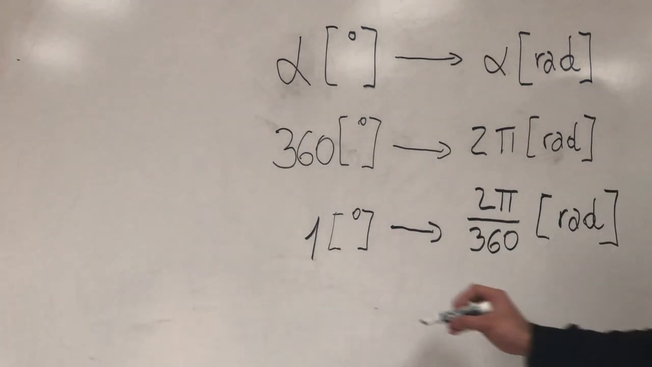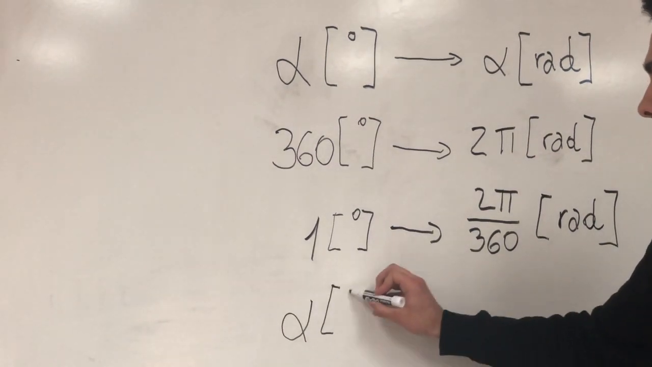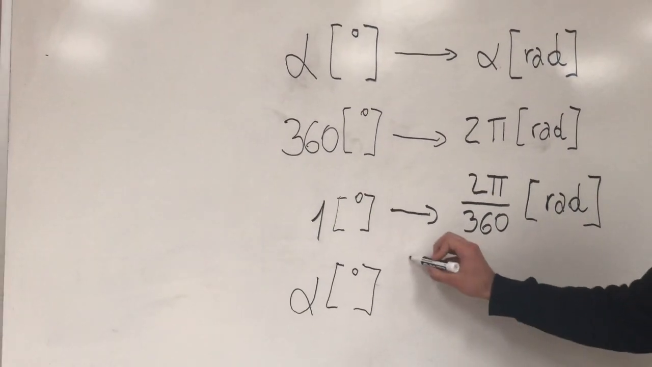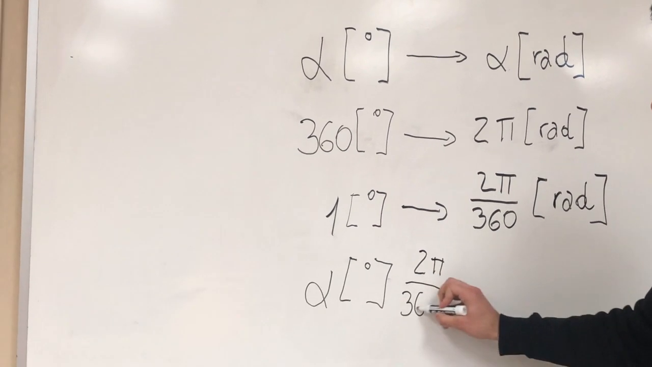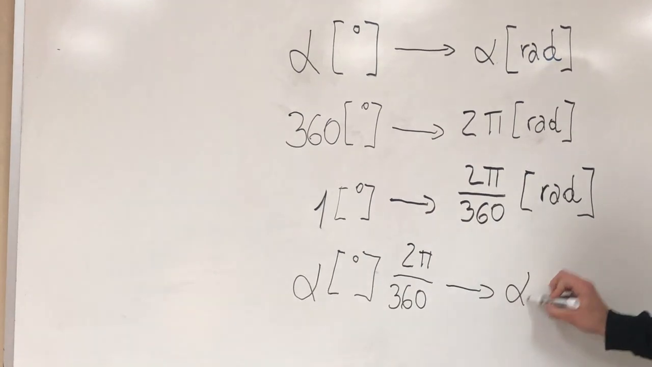Now we can see that if we want to convert our angle in degrees to radians, we need to multiply it by 2 pi over 360 to eventually find our angle in radians.